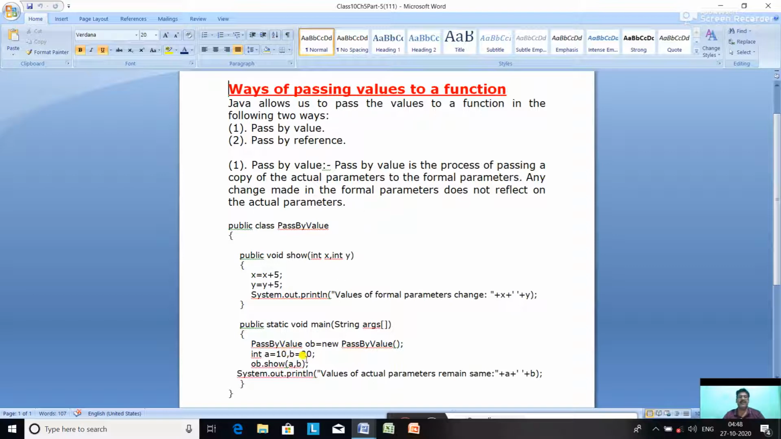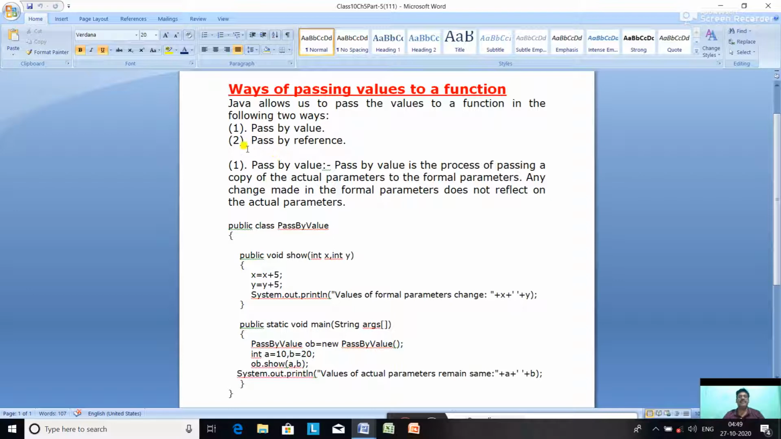Like in this program we discussed in the last class, we are passing the value of a and b. A value is 10, b value is 20. It is passed to x and y in the called method. So x value is increased by 5, y value is also increased by 5. It is printed there only, that is 15 and 25, and in the main method the values remain the same, that is 10 and 20. So this was pass by value or call by value.